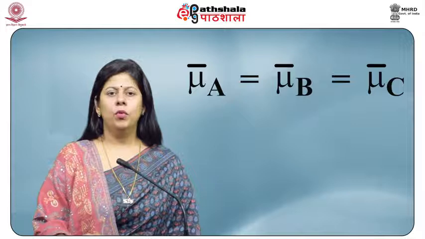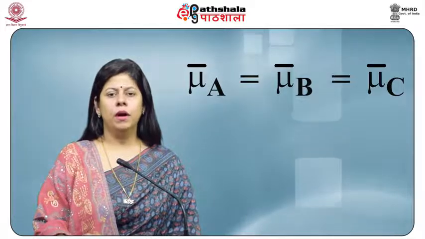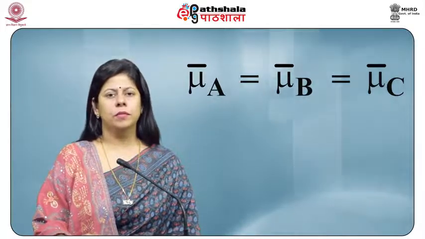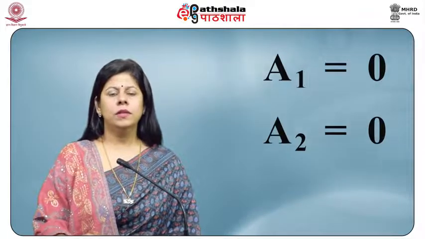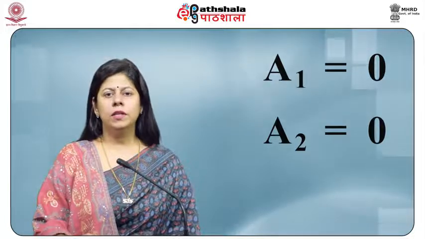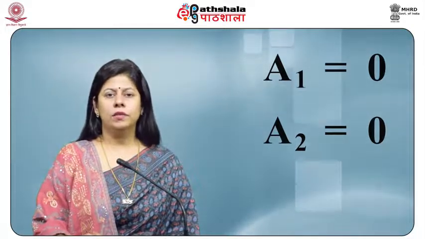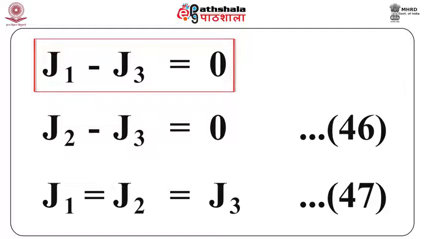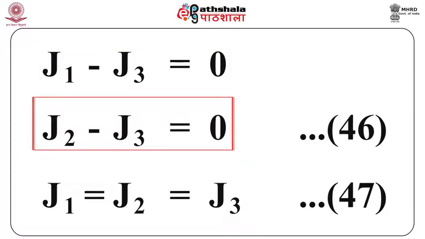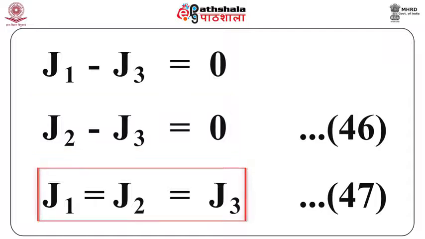Therefore, mu A bar equals mu B bar equals mu C bar. Hence, from equation 39, the affinities become A1 as 0 and A2 as 0, thus J1 minus J3 will be 0 and J2 minus J3 equals 0, so that J1 equals J2 equals J3.